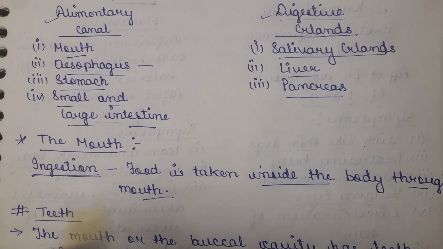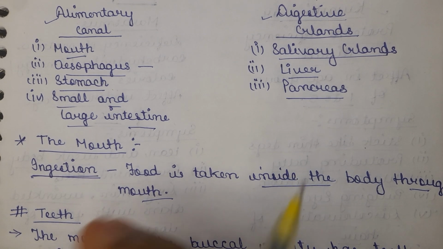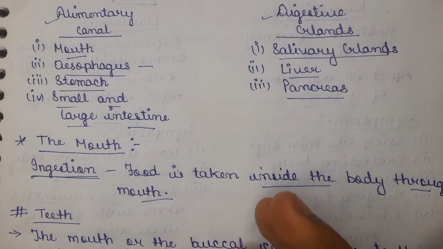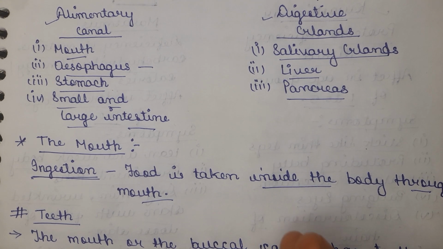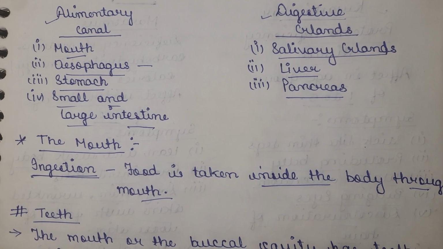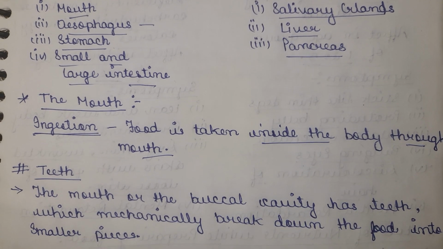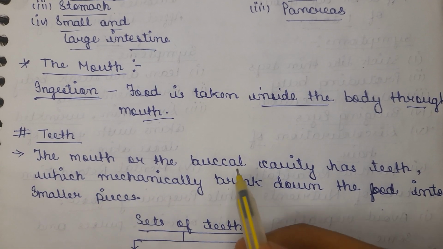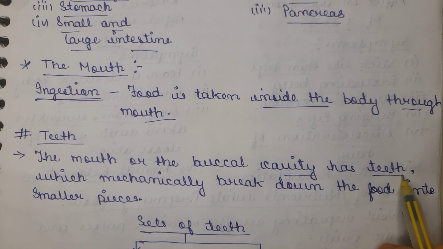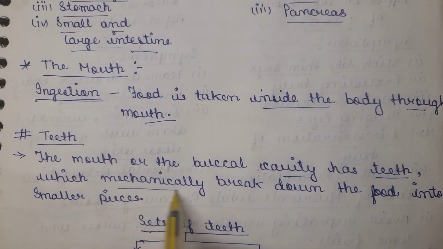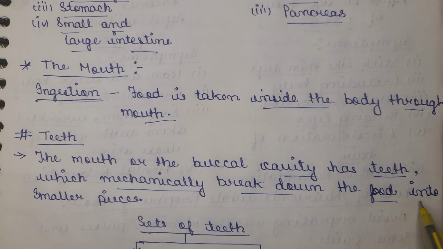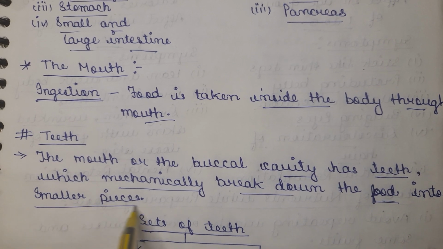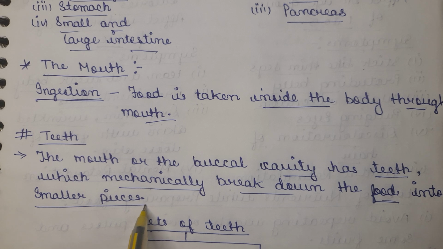Inside the mouth there are teeth, tongue and salivary glands, and each of them plays a significant role in digestion of food. Starting with the first, that is the teeth. We all know that the mouth or the buccal cavity has many teeth, which help in the mechanical breakdown of the food that we eat, and this breakdown makes the food into smaller pieces.